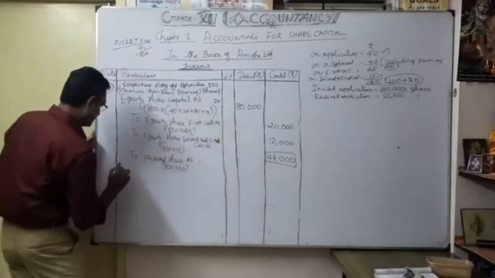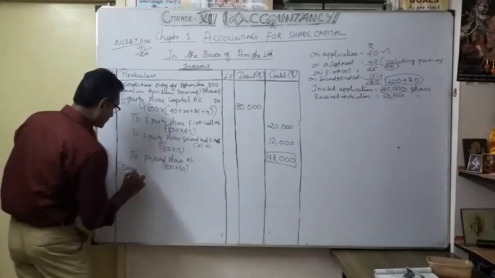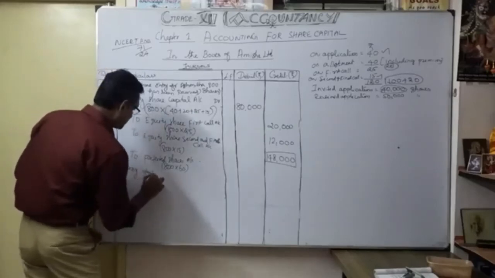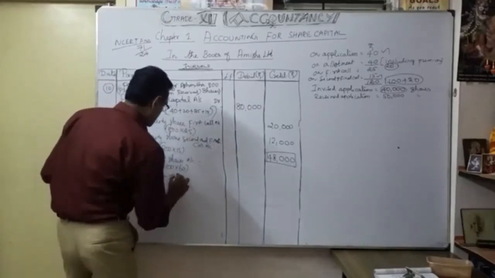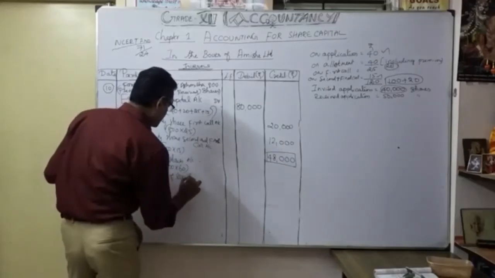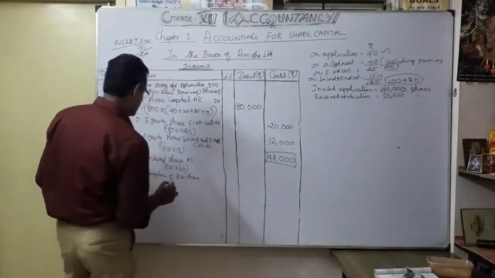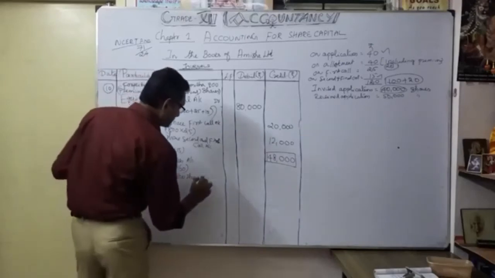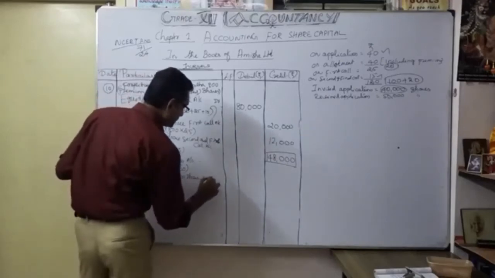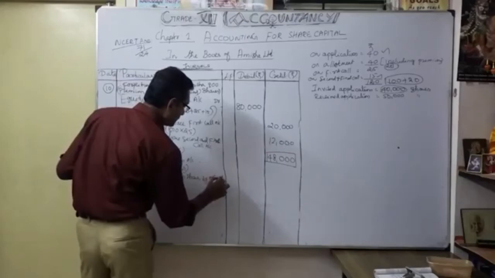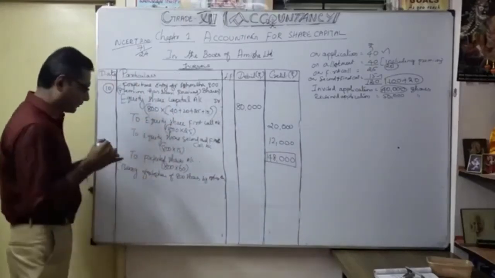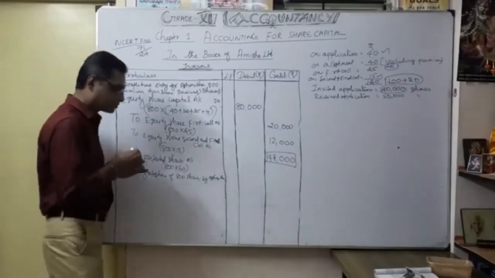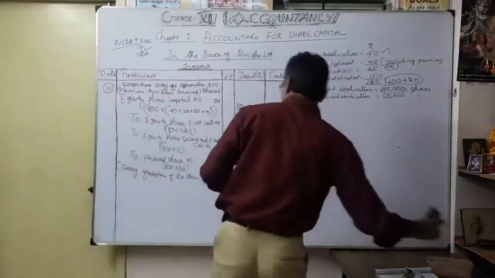For the narration: being forfeiture of 800 shares by Ashmita. Or you can write, being 800 shares of Ashmita forfeited. I can write it very clearly.